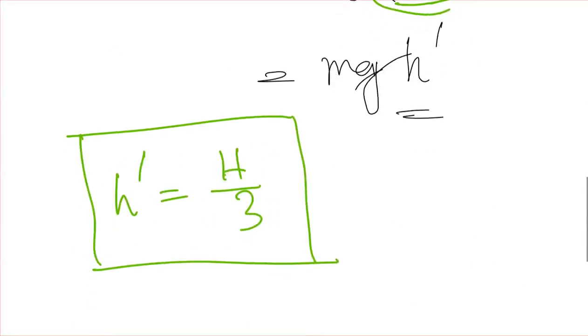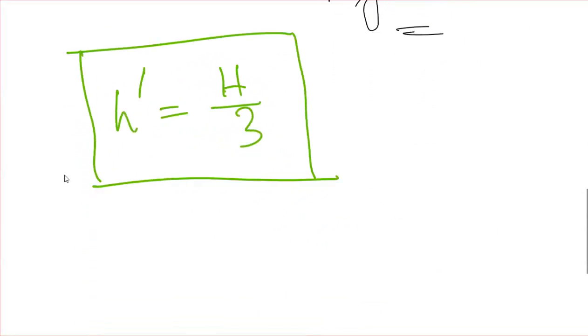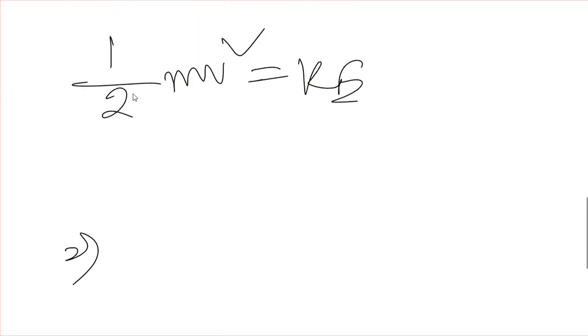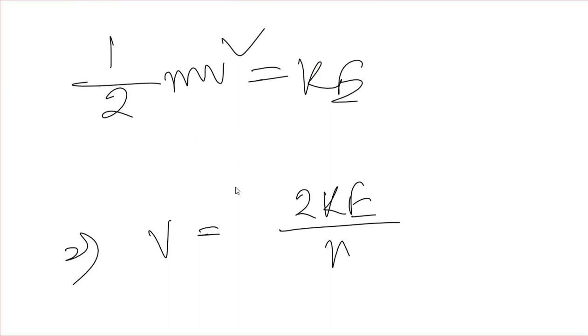So as we know, at that point, the kinetic energy equals half mv square, okay. So this is the kinetic energy, half mv square. So from here we can say that v equals root under 2 times kinetic energy divided by m.